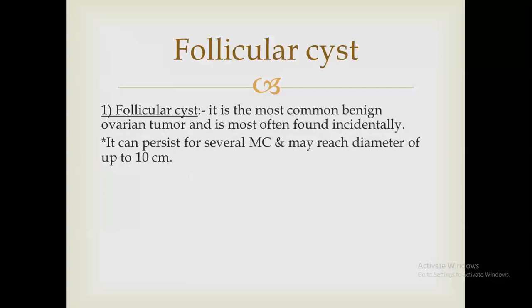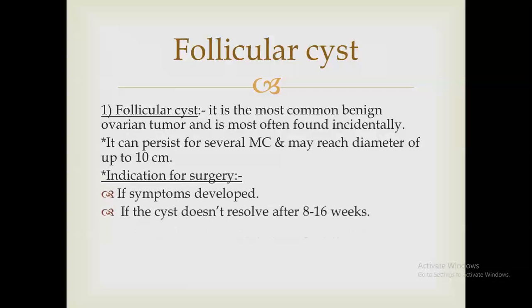The first of these physiological cysts is the follicular cyst. It is the most common benign ovarian tumor and is often found incidentally. It can persist for several menstrual cycles and may reach different sizes, even up to 10 centimeters. When to intervene?